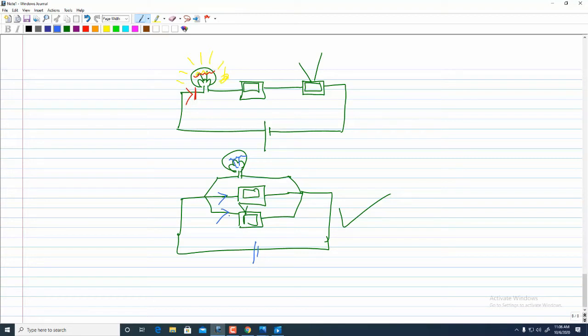Third advantage: series connection gives a very large amount of resistance, while parallel connection will give the minimum resistance possible. Thank you.